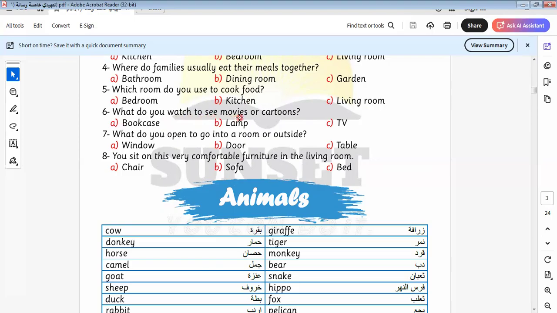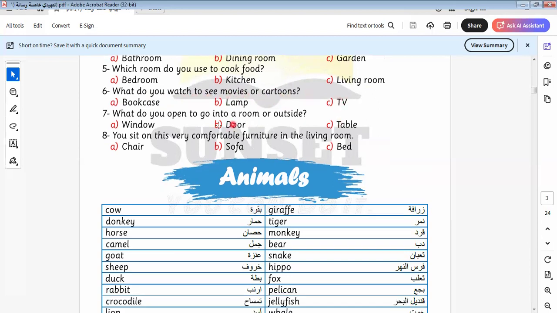What do you watch to see movies and cartoons? The thing that we use to see movies and cartoons is the TV. What do you open to go into a room or outside?